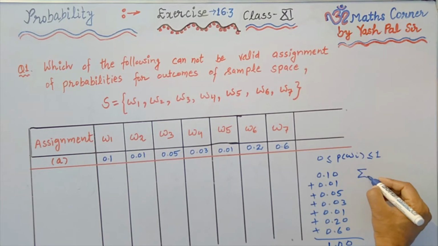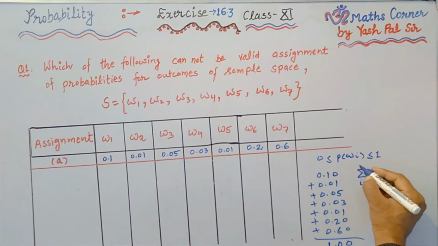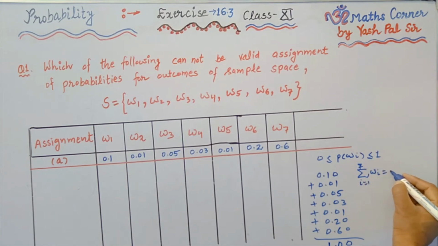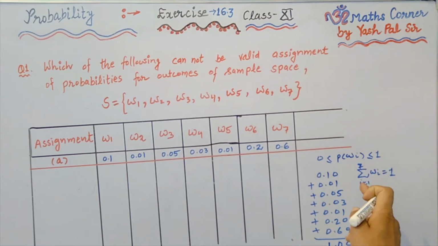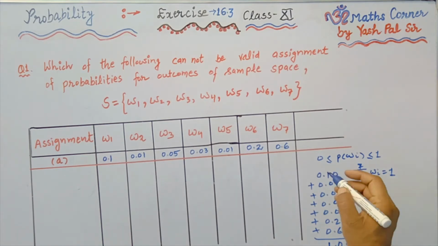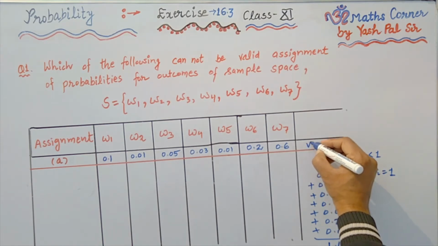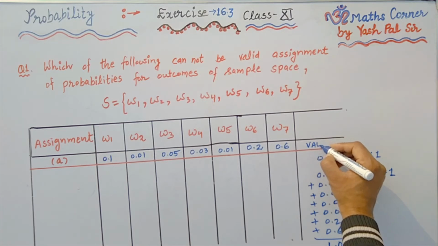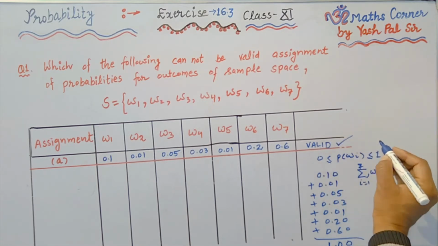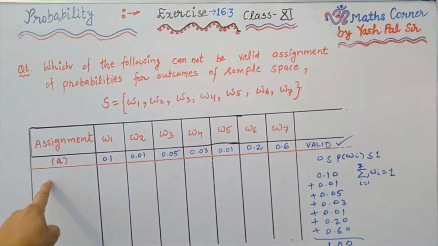So the sum of all the probabilities for i equal to 1 to 7 is equal to 1. So again the second condition is also verified. So this is a valid probability distribution.